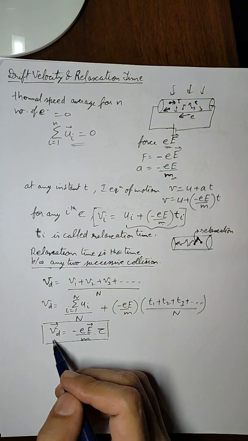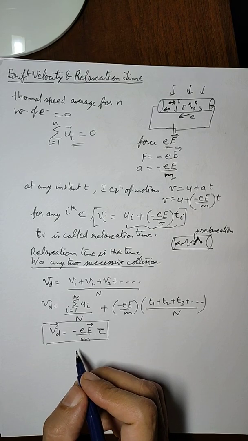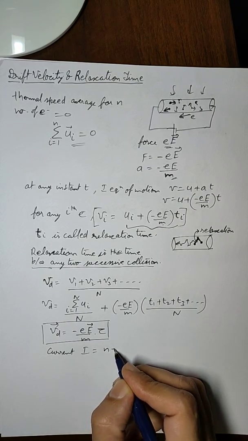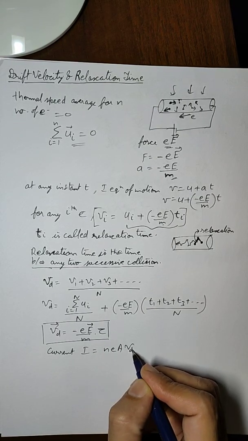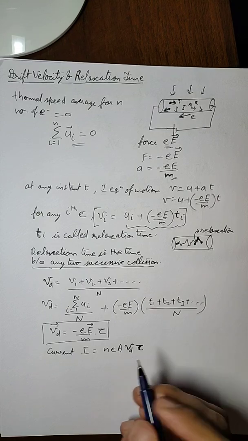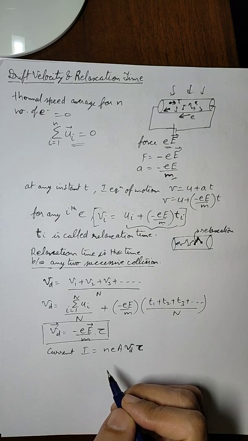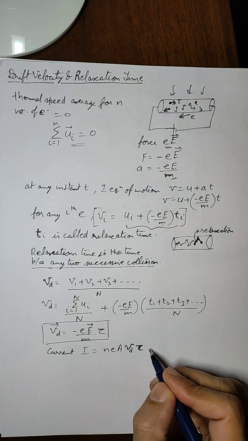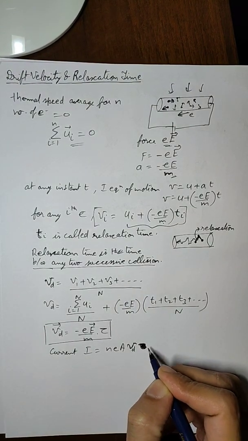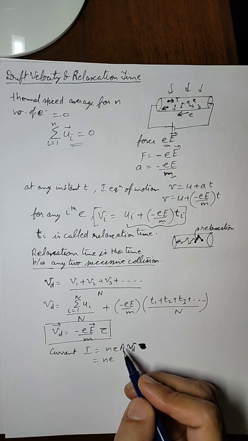Now that we have this relation, we can also write the relation with current. So current I, we have already studied this formula, that I equals neAVd. If we substitute the value of Vd here, then tau will come.